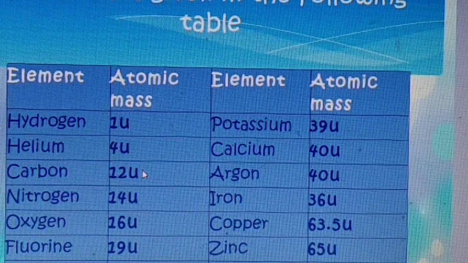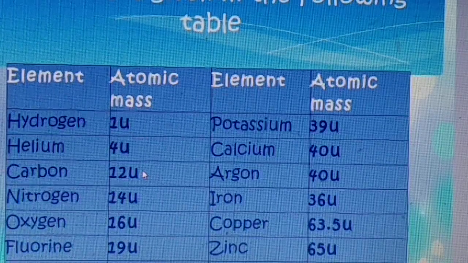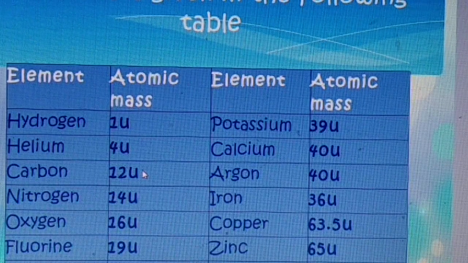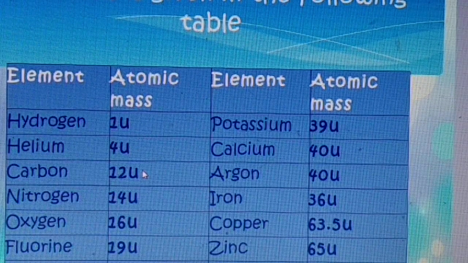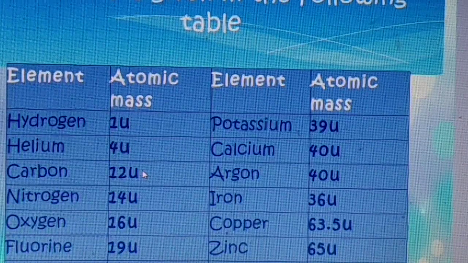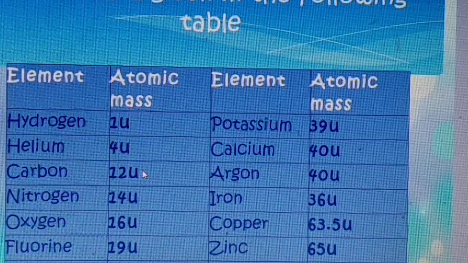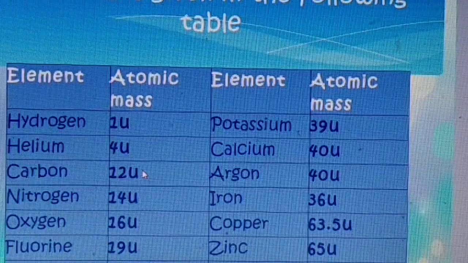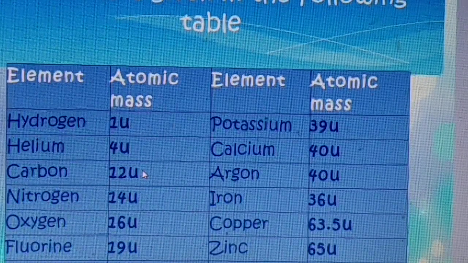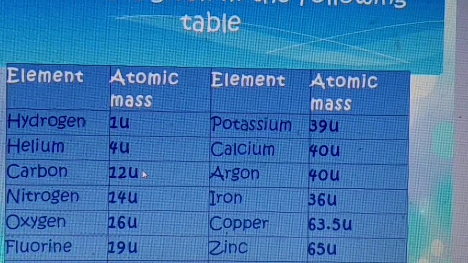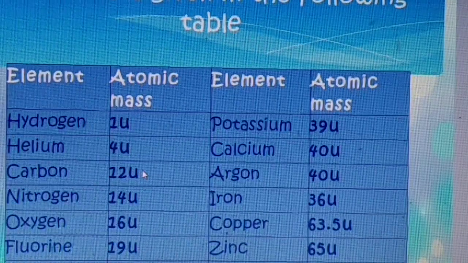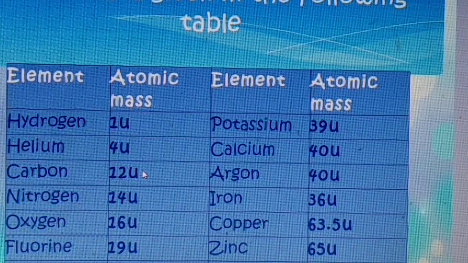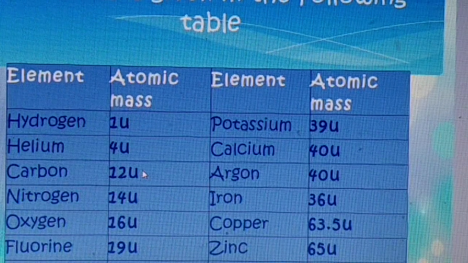Number 3, nitrogen. Number 4, oxygen. Number 5, potassium. Number 6, calcium. Number 7, iron, 56. Copper, 63.5. Zinc, 65 unit. So these few elements are very important. You have to learn the atomic number and atomic mass of these elements.